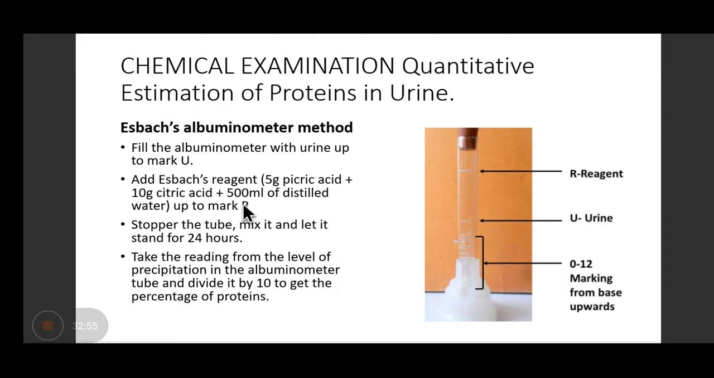Okay, quantitative estimation of protein in urine is done by the albuminometer method. Okay? This instrument is also kept in your Viva tray.